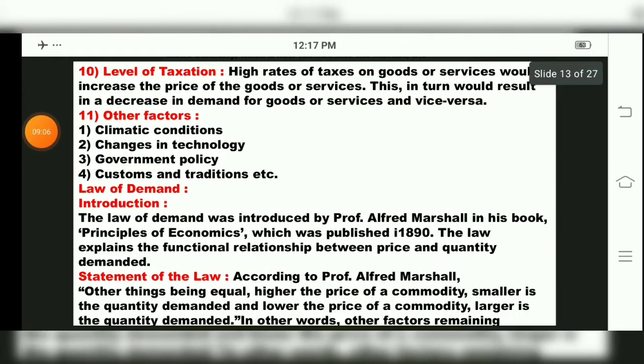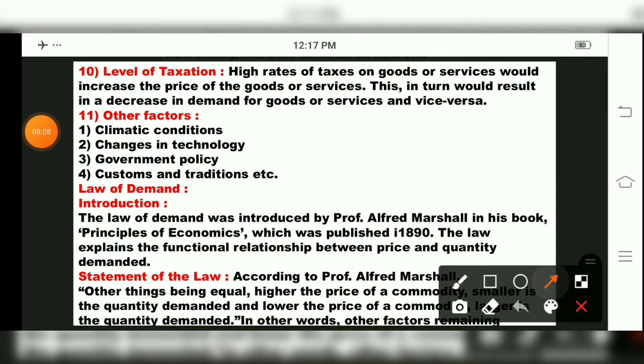Then we'll come to the 10th determinant of demand, children, that is level of taxation. See, when high rates of taxes are there on goods or services, this will increase the price of the product, and this will result in a decrease in demand for goods and services. As we know, who charges taxes? Government. So when the government increases taxes, the producer also increases the price of the product, and when the price of the product increases, demand will fall.